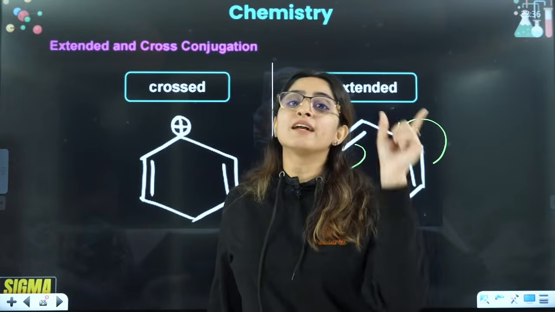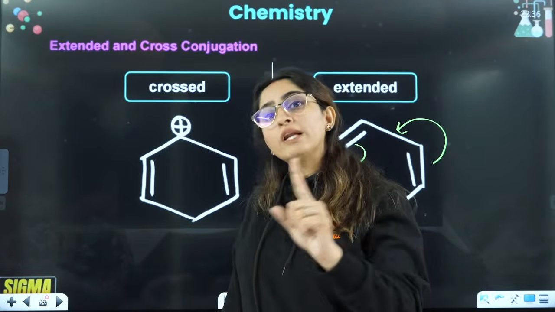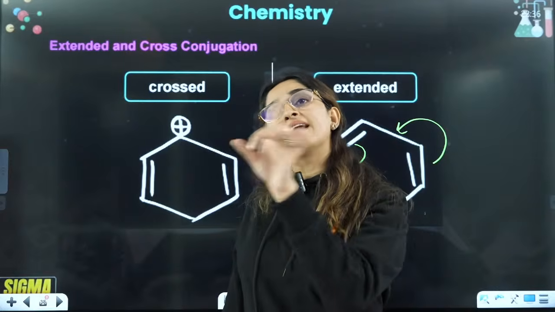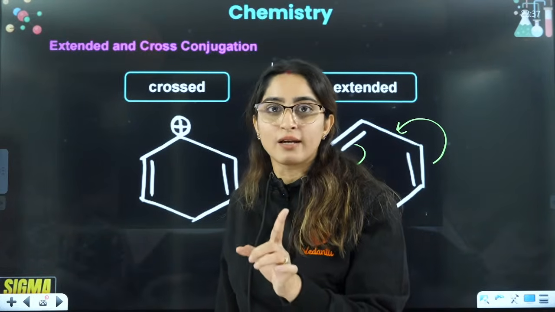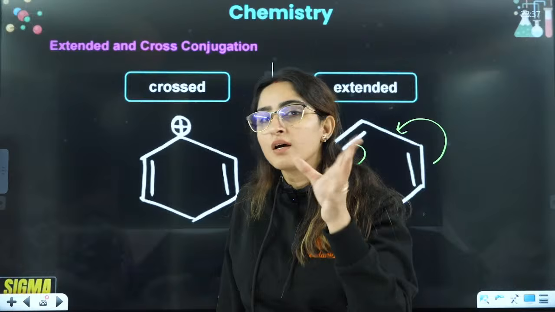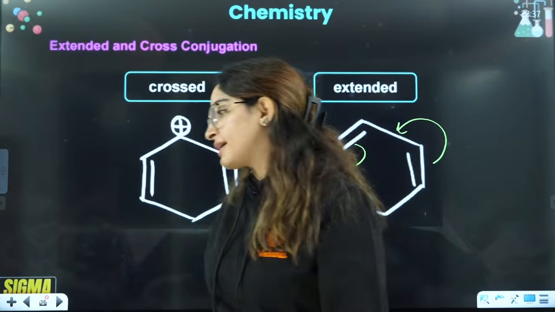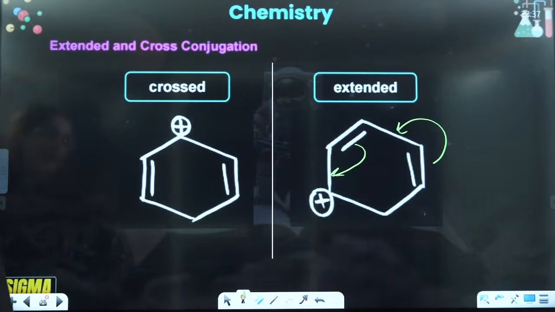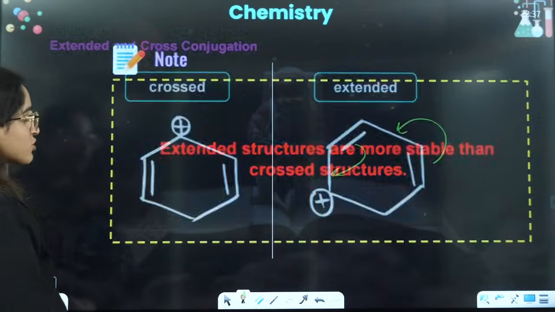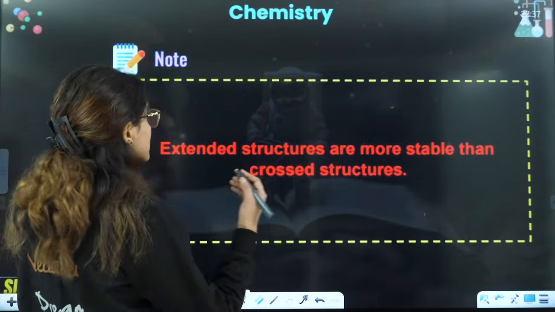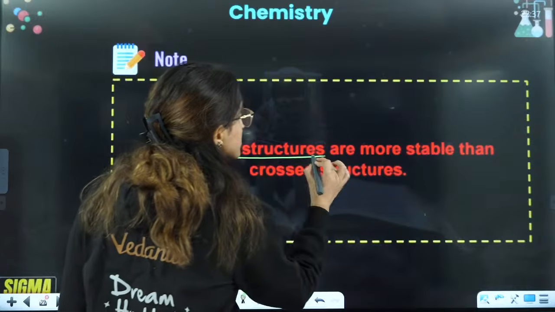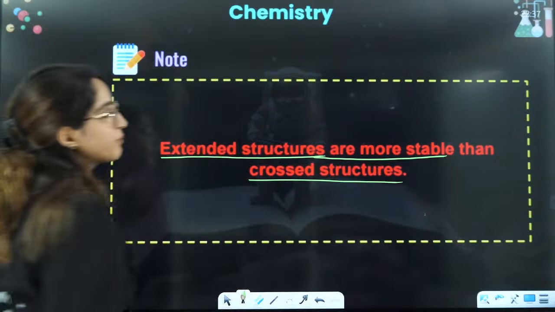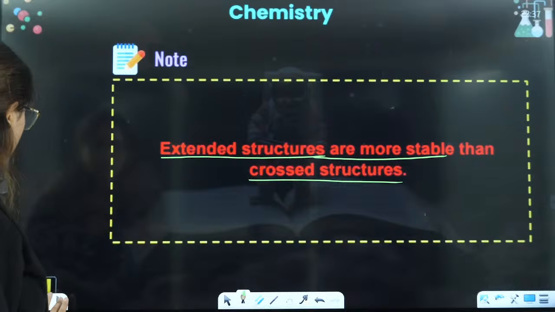So that is extended conjugation, going in only one direction. Cross is moving here and there, a confused state. Cross means confused. Confusion is always not good, right? So that is why one bike only. Cross conjugation is always less stable. We can say extended structures are more stable as compared to crossed structures, right?